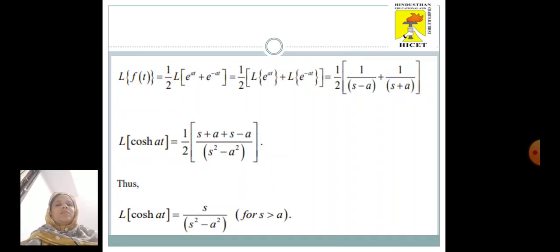L of f of t is equal to L of half into e power at plus e power minus at, which is equal to half into L of e power at plus L of e power minus at, where L of e power at is 1 by s minus a and L of e power minus at is 1 by s plus a. So L of cos h at is half into s plus a plus s minus a by s square minus a square by taking the common denominator. Thus we have L of cos h at is s by s square minus a square for s greater than a.